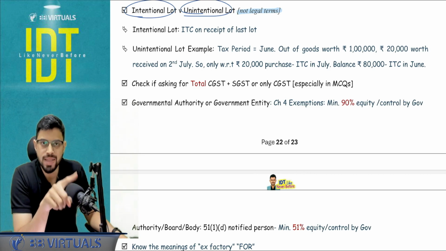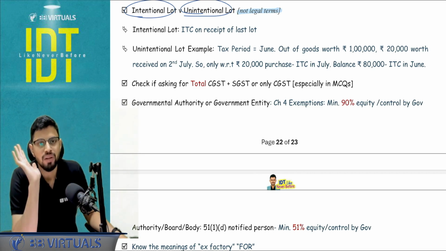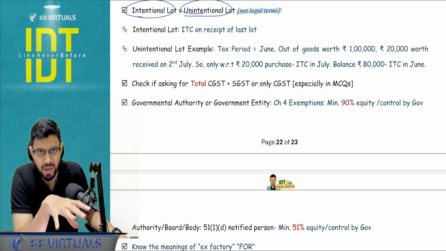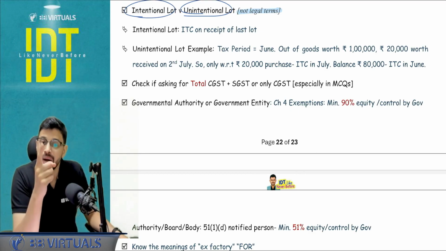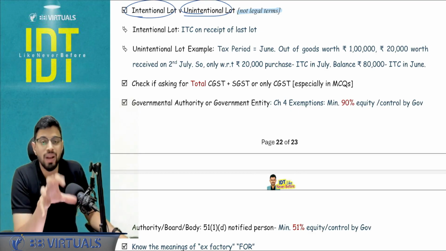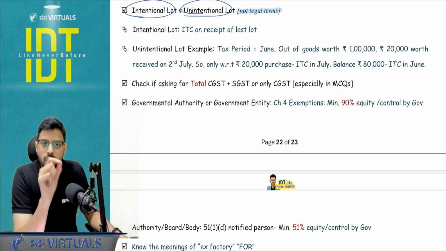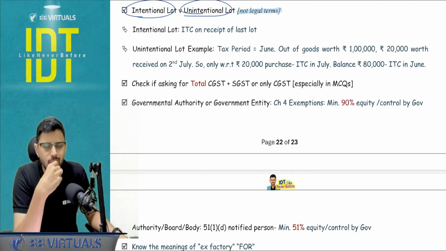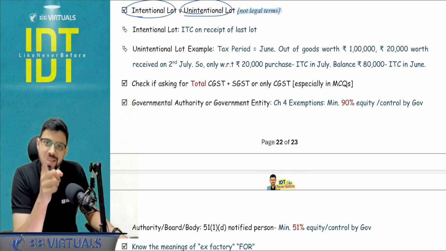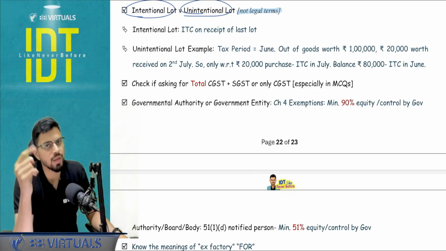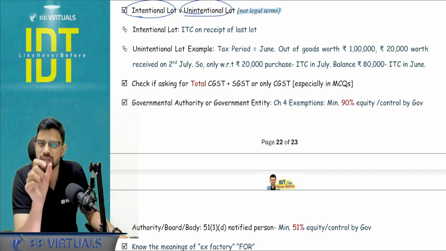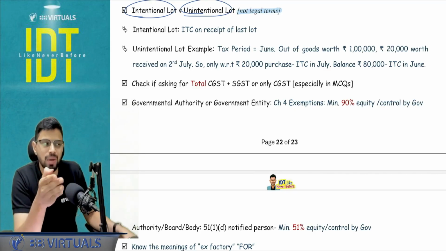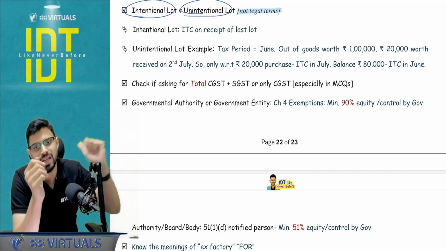So I will ensure ITC is taken only at the end of the last lot. Basically, the last lot, whenever I'm receiving, I will get the ITC. But for an unintentional lot, for example, 1 lakh worth of goods were sent, and 20,000 worth of goods came later because of some riots in the area or some accident. In that case, 80,000 I can take the ITC earlier, and 20,000 I will take when the goods are received, because this is not exactly a lot. This is not exactly sent in lots. It just happened that some goods are received earlier and some goods are received later.